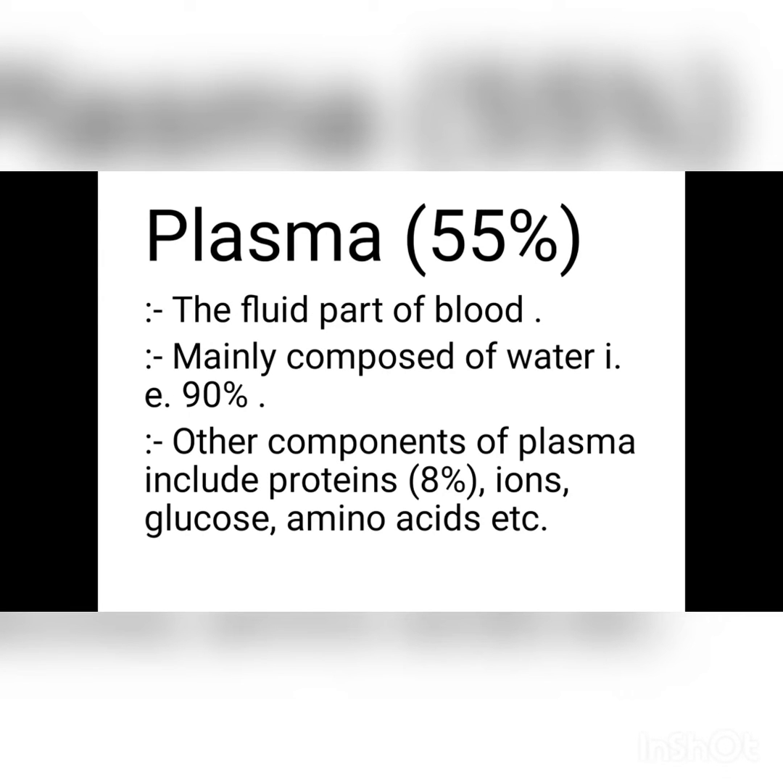Plasma. It makes up 55% of the blood. It is the fluid part of the blood. It is mainly composed of water. That is, 90% of the plasma is water. The rest is 8 to 9% plasma proteins, and the remaining part is formed by ions, glucose, amino acids, enzymes, antigens, antibodies, hormones, etc.